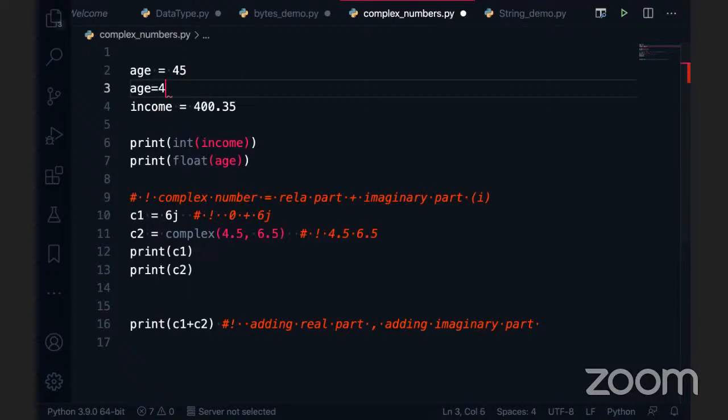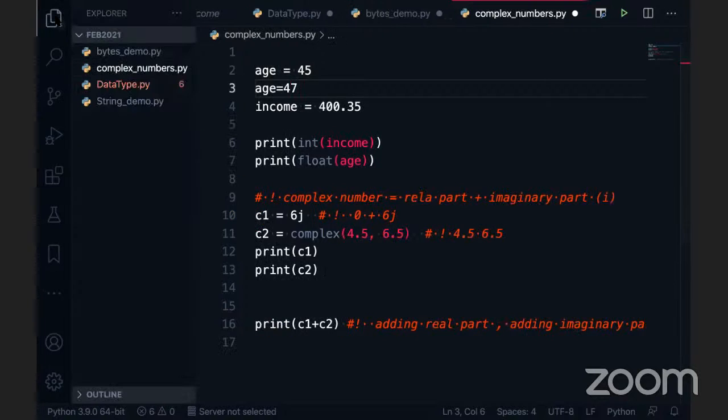If I say that 47, Python considers this as the new value, and that this is not considered. I will come to that point. I will explain it clearly with the list and tuple and all. You'll get more idea how to get into that point. For the time being, just keep in mind that all the numbers are immutable. I mean, integer, float, and complex numbers are immutable. We can't change the value once it is assigned.